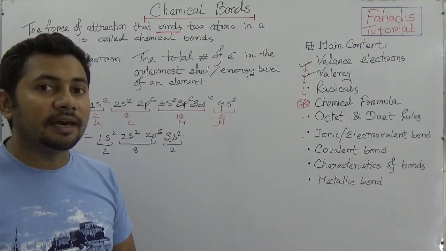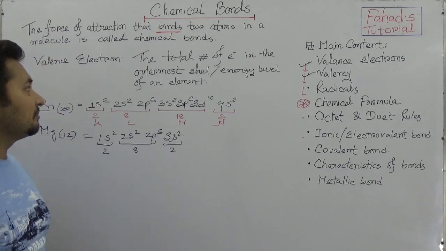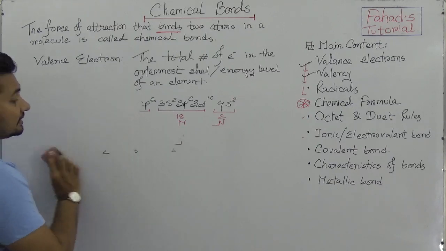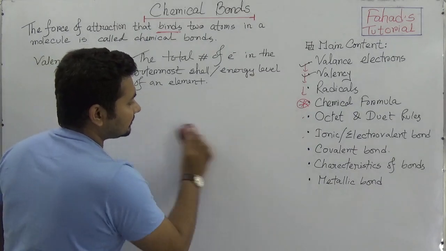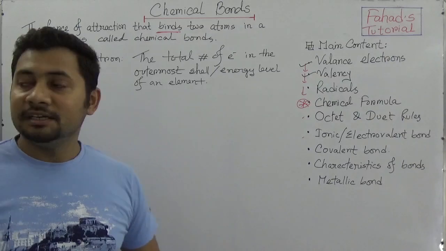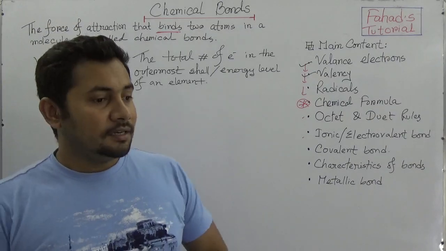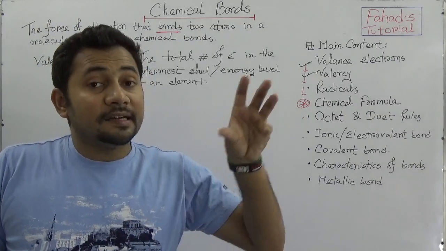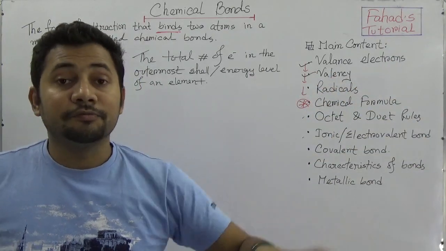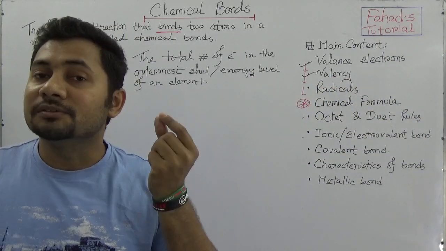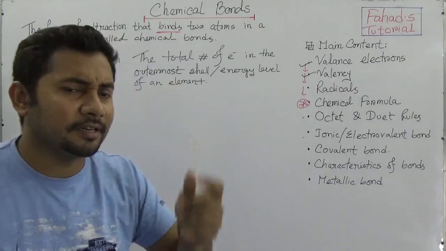Now you think about the valency. This is the most important part. The valency is the ability or the capacity of any atom to combine with another atom of an element to form a molecule. So valency has a different concept.